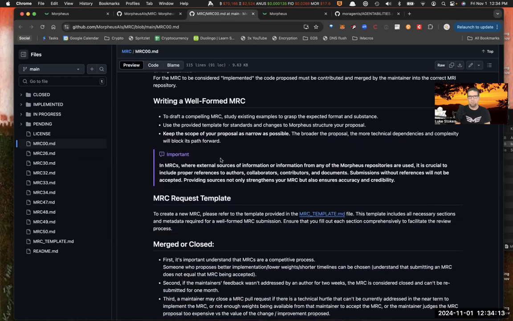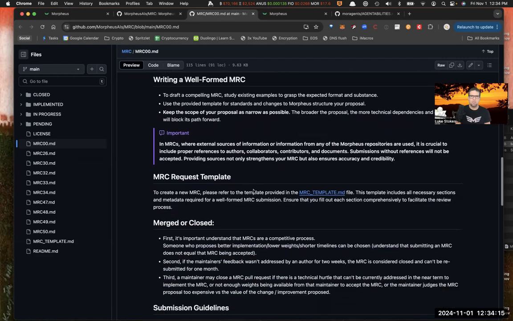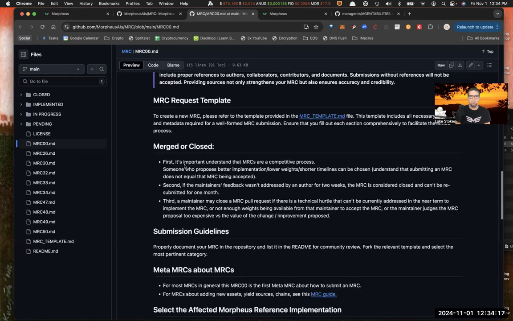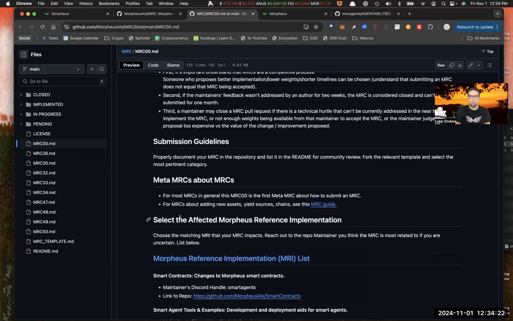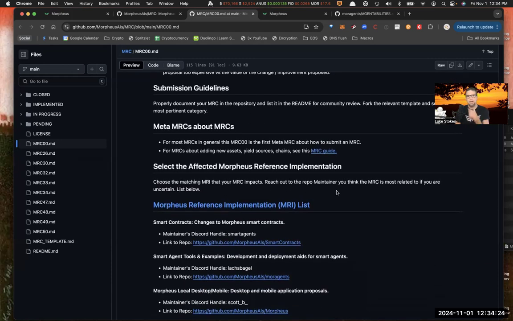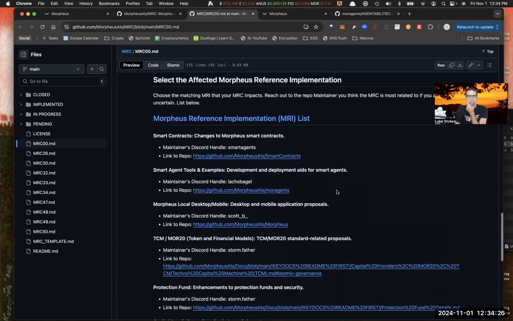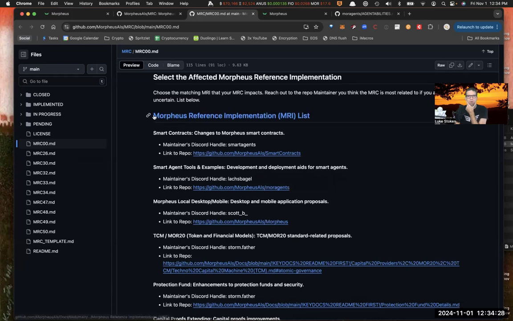It talks about the description of how you form your MRC, the template you can use, all this kind of information. And then the guidelines, definitely read through all the readmes and everything like that. Let's see. And then this here is important.